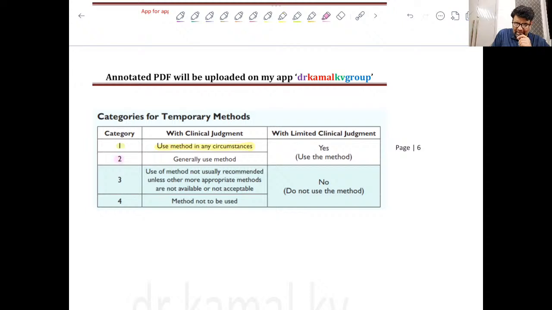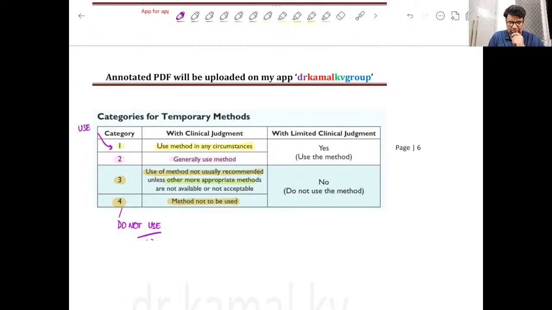In 2 they can be generally used. In 3 they can be used but are not usually recommended, unless there is no other appropriate method available. And in MEC 4, don't use OCPs. Clear? So in 4, don't use, like hypertension or diabetes mellitus. So in that condition, don't use OCPs. In category 1, like HIV, we can use them easily.